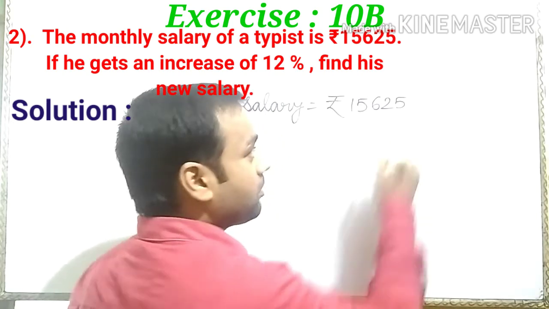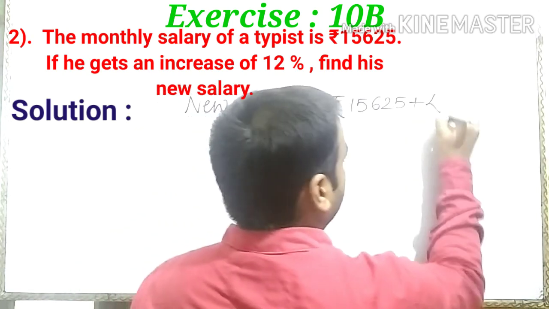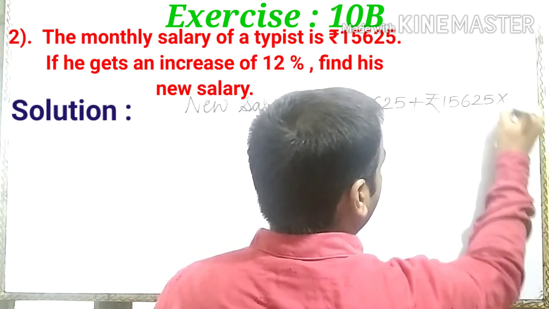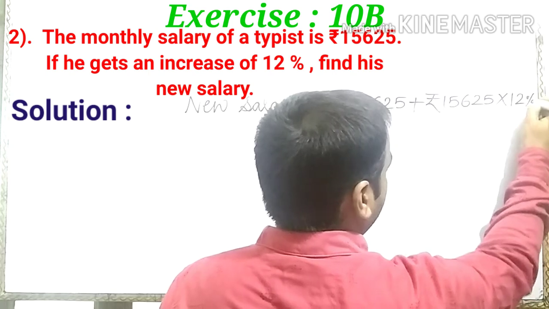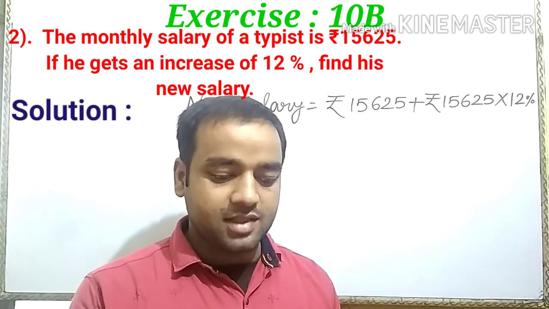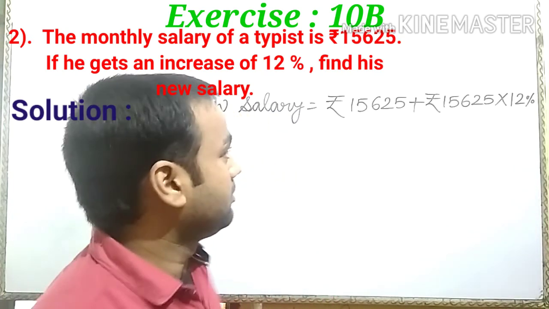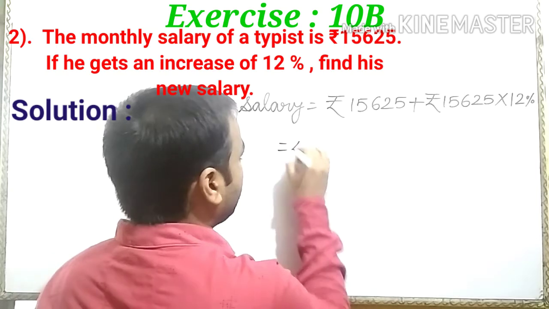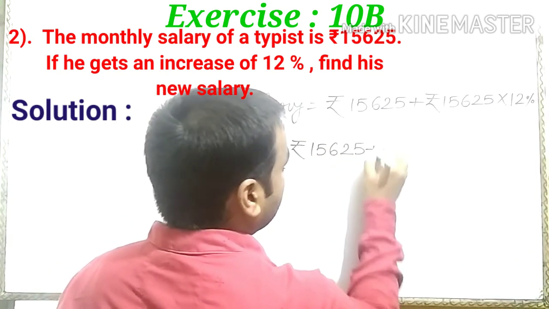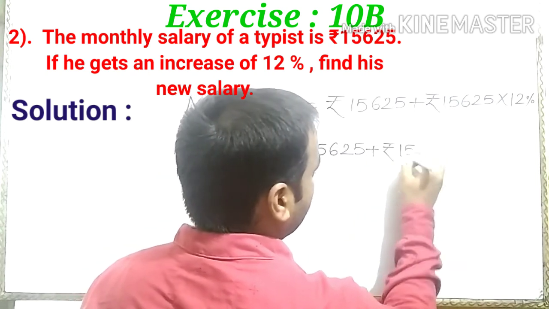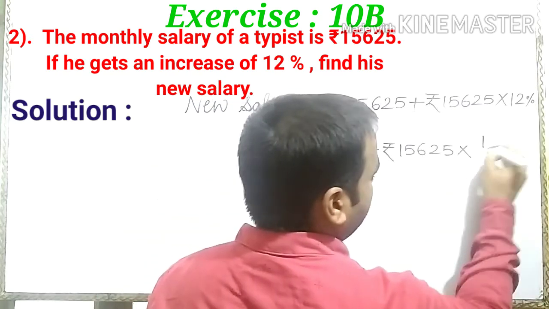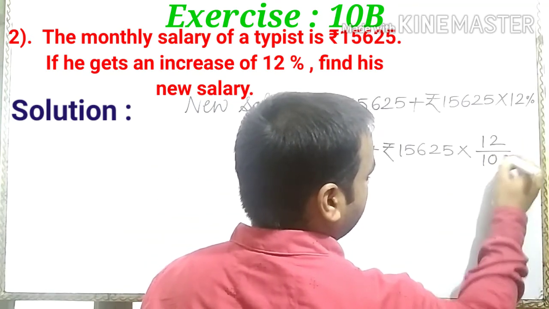For increase, we use the sign of plus: 15,625 plus 12% of 15,625. Is it clear? We can write 12% as 12 upon 100.